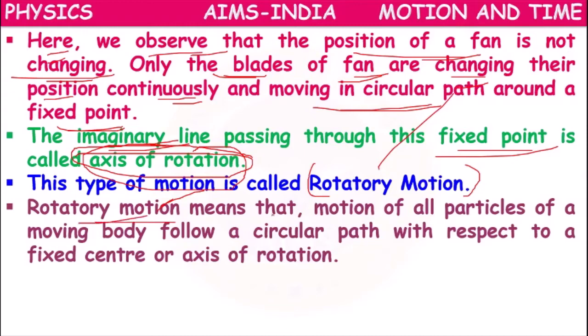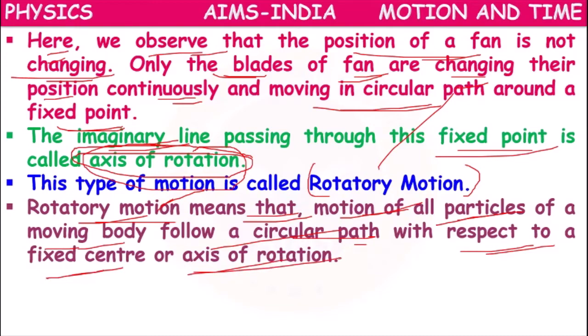Rotatory motion means the motion of all particles of the moving body follows a circular path with respect to a fixed center or fixed axis of rotation. Like a fan will have so many particles, and all the particles move in circles with respect to the same fixed center.